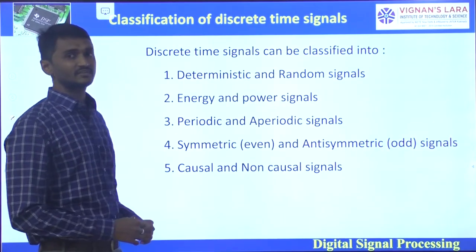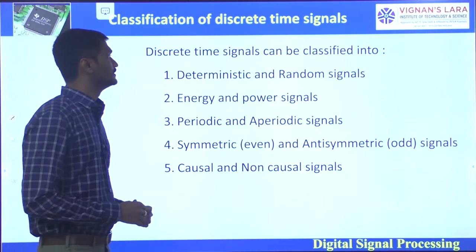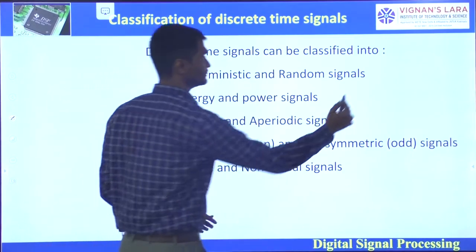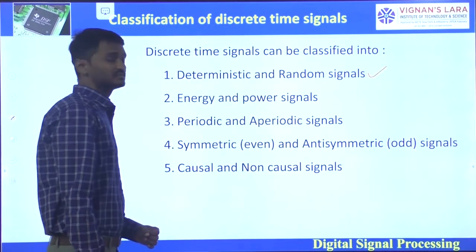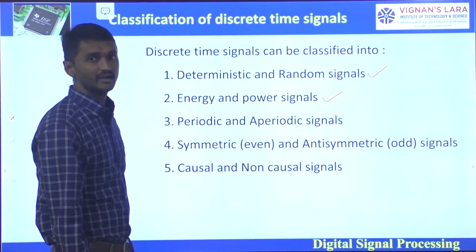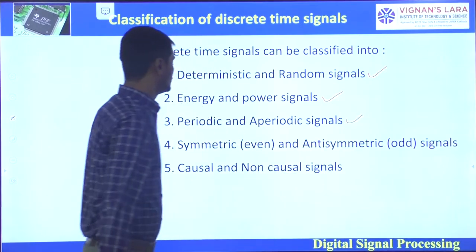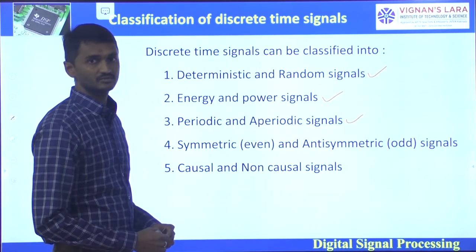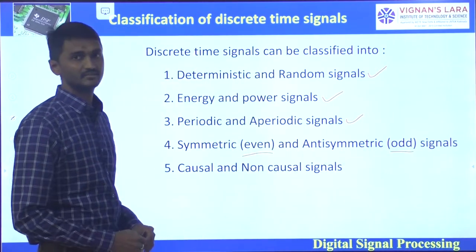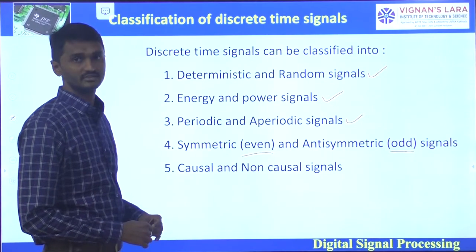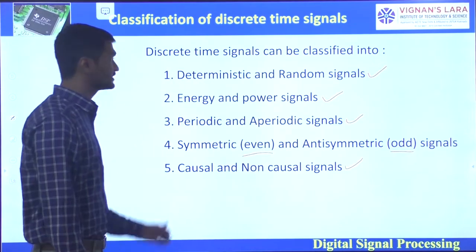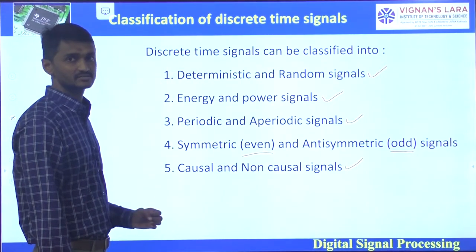So here is the classification of discrete time signals. The discrete time signals are classified into deterministic and random signals. Next one is energy and power signals, periodic and aperiodic signals, symmetric and anti-symmetric signals, which are also called even and odd signals. The last one is causal and non-causal signals. These are the classifications of discrete time signals.